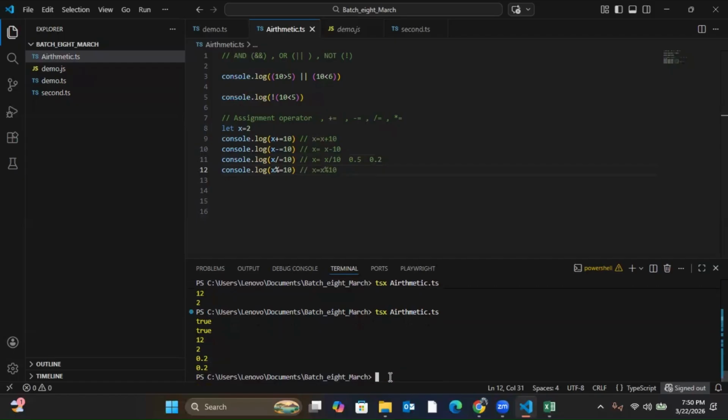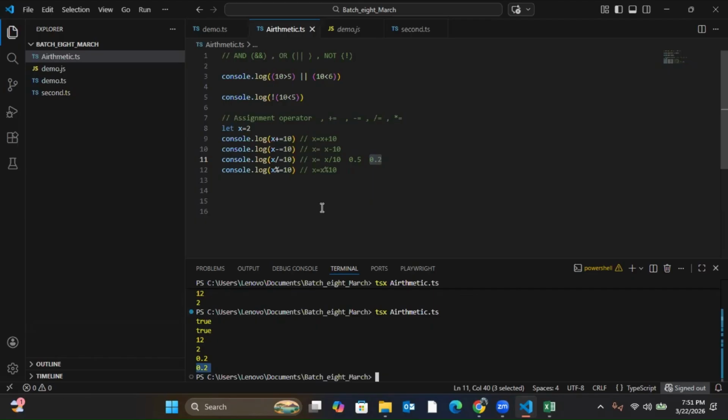Let's see. 0.2 is correct, because it is 2 divided by 10, which is 0.2 only. Now, when I divide 0.2 by 10, the remainder will be 0.2 only. So the answer is 0.2. Understood? Yes.